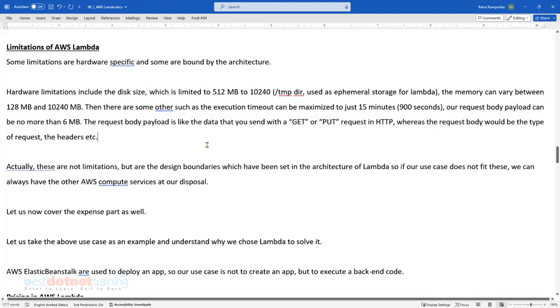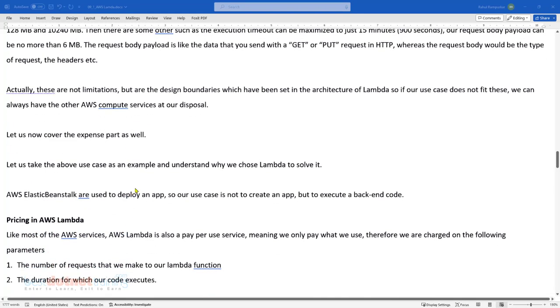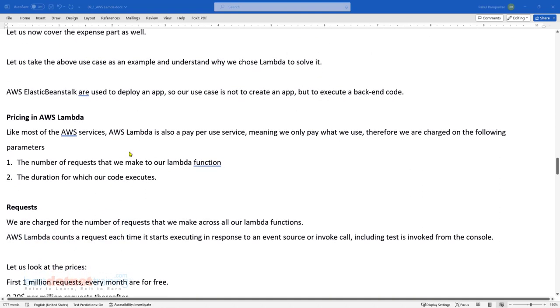As simple as that. Now let's understand how Lambda is priced. Okay, the pricing aspect of Lambda. Lambdas are priced based on the number of requests that we make to our Lambda function. So basically, how many times is Lambda getting executed? Obviously in a given month, isn't it?